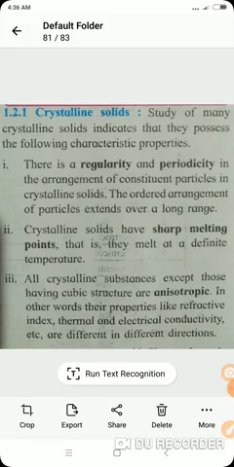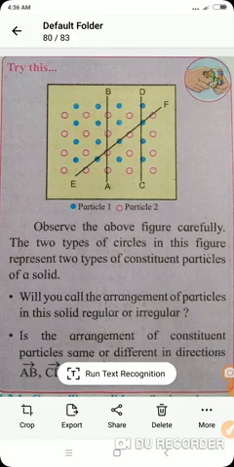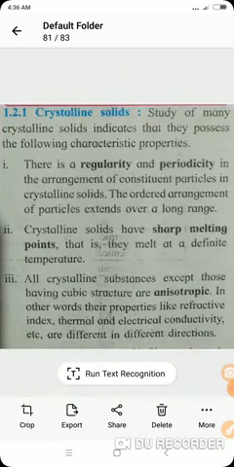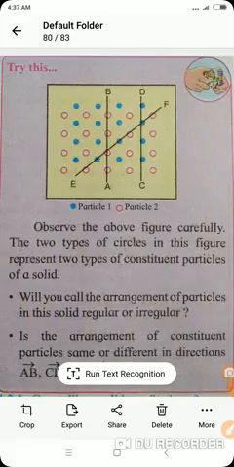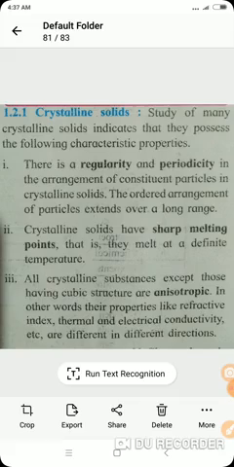Property number 1: there is regularity and periodicity in the arrangement of constituent particles. We already studied in the activity that the arrangement of particles in crystalline solids is regular. Periodicity means that after some interval there is a repetition in the arrangement of the constituent particles. So the ordered arrangement of the particles extends over a long range.